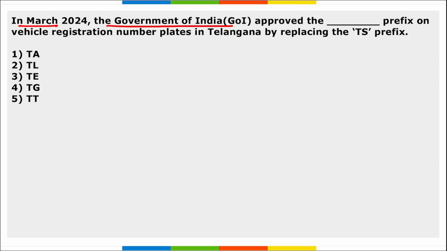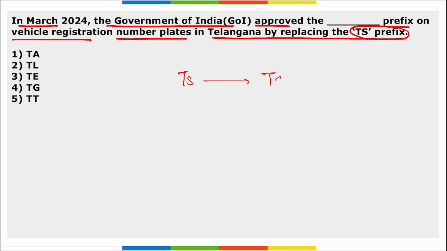Next, in March, the Government of India approved the TG prefix on the vehicle registration number plates in Telangana, replacing the TS. So from TS it has been replaced to TG. Now the number plates of vehicles in Telangana will be starting from TG. Correct? Take a note of this.